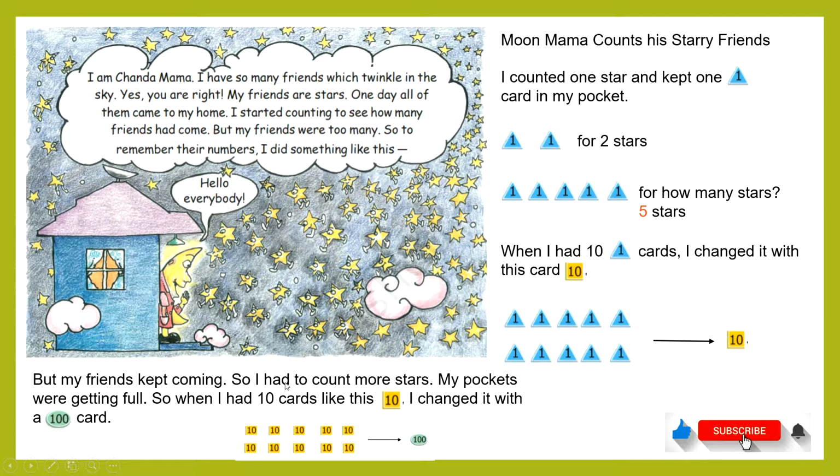But my friends kept coming, so I had to count more stars. My pockets were getting full. So when I had 10 cards like this, I changed them with a 100 card. When he got ten 10 cards, he replaced them with a 100 card. What does it mean? If he has a 100 card, it means he met 100 friends. That's how he started counting.